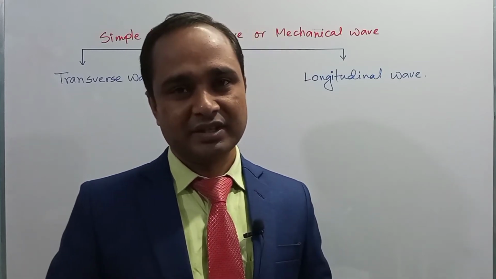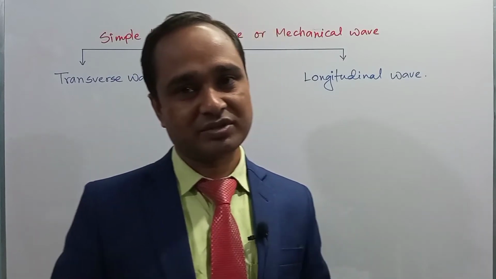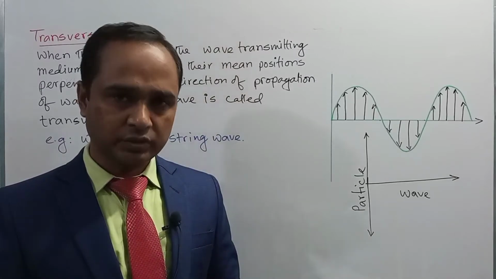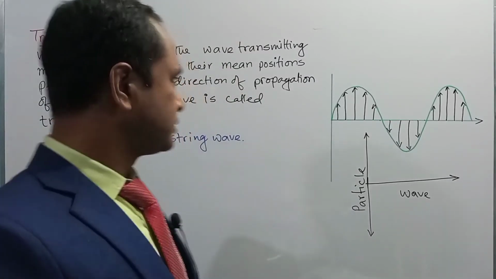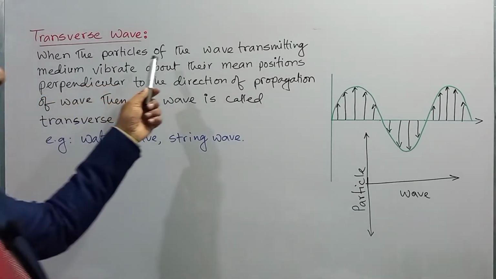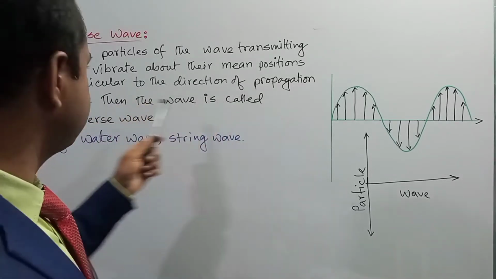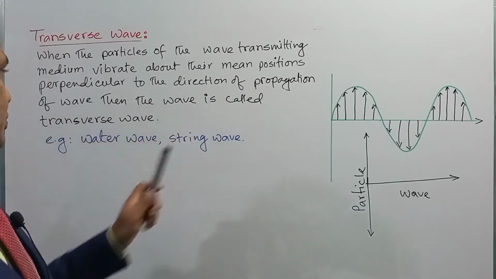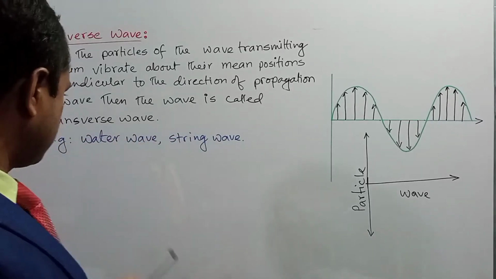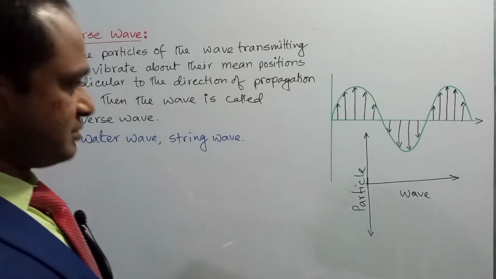Dear student, these two waves are very important. So, now we are going to see the definition of transverse wave and longitudinal wave. Dear student, so the definition of transverse wave is given here. When the particles of the wave transmitting medium vibrate about their mean positions perpendicular to the direction of propagation of wave, then the wave is called transverse wave. For example, water wave and string wave are transverse waves.